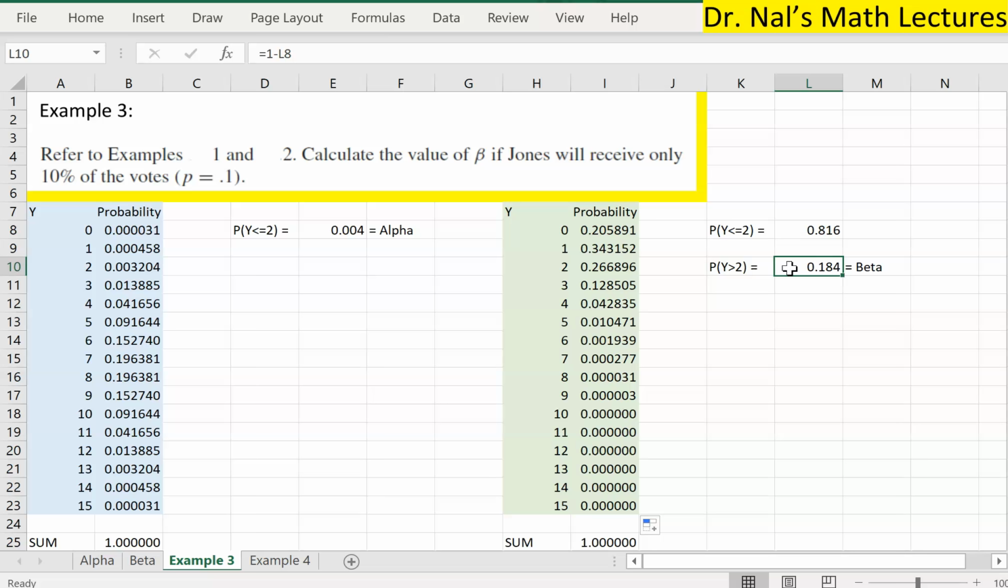So what is the lesson that we learned from this? Like I said in the previous video, there's a trade-off between the alpha and the beta. So the size of the rejection region is very important.